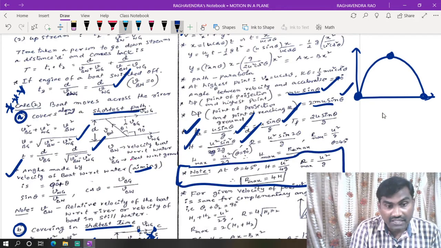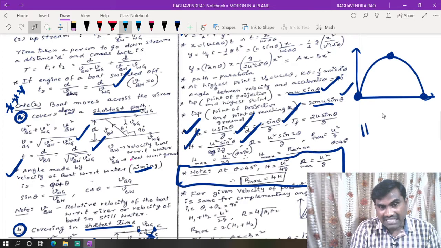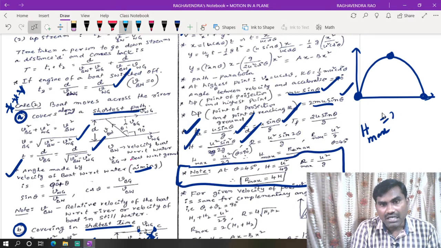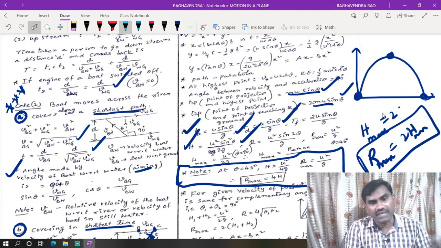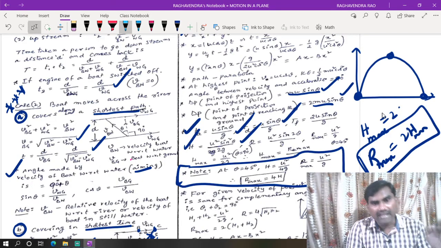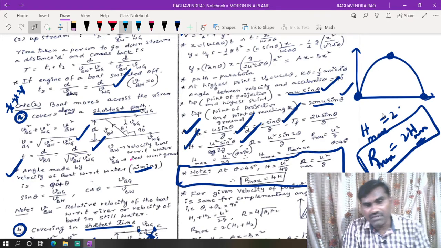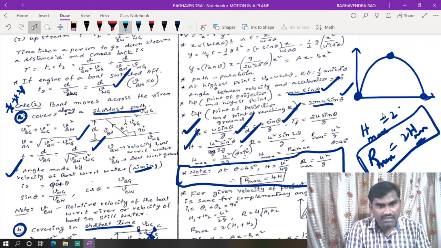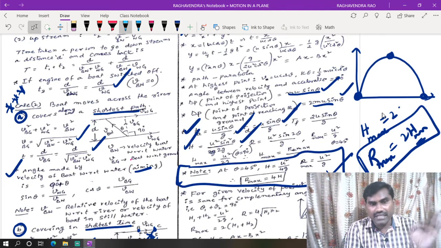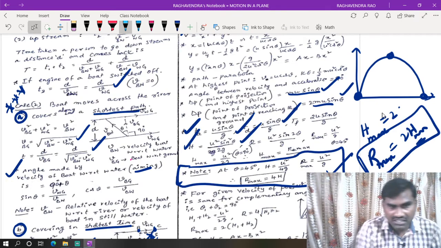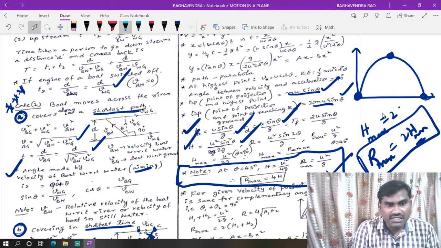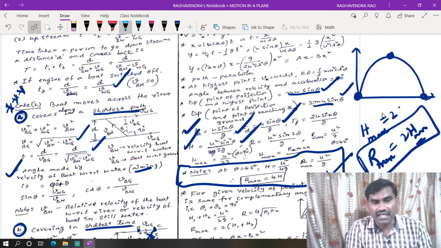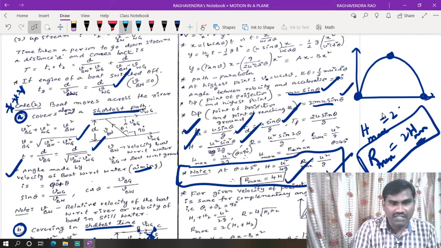At an angle of 45 degree, R max is equal to 2 into H max. So this is the relation between maximum range and maximum height. R will become maximum at an angle of 45 degree, and H will become maximum at an angle theta equal to 90 degree. But this relation between height and range holds when theta is equal to 45 degree.